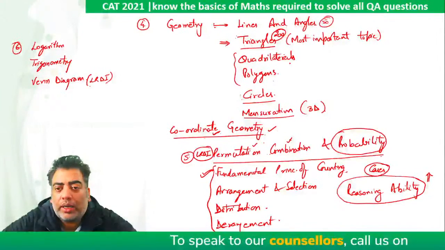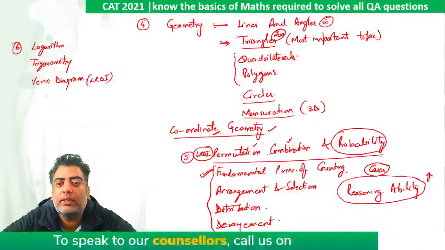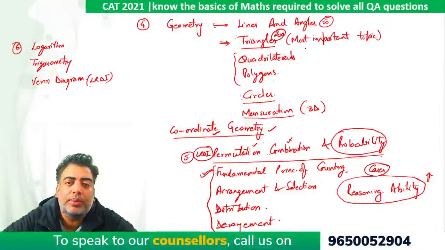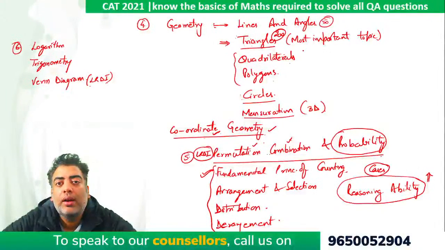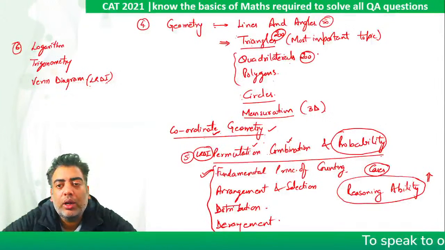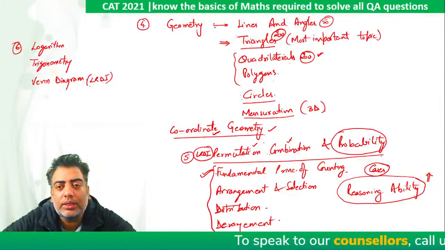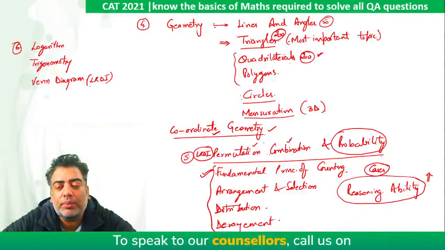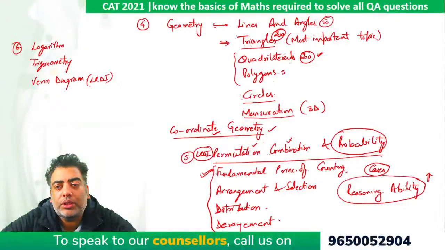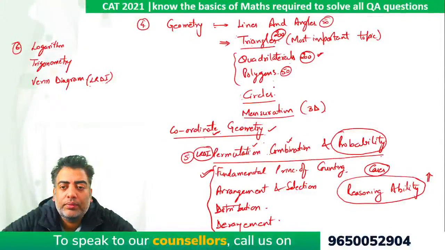Quadrilaterals include square, questions based on rectangle, rhombus, parallelogram, and trapezium. So you need to solve another 200 questions. Now, when you solve these 200 questions, you are extending your concept of triangles only. Somewhere around 50 questions of polygons will do.